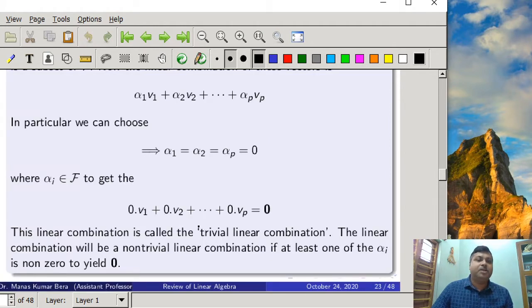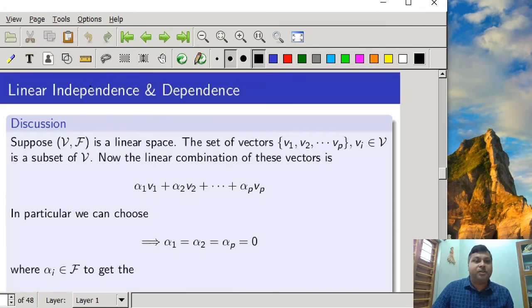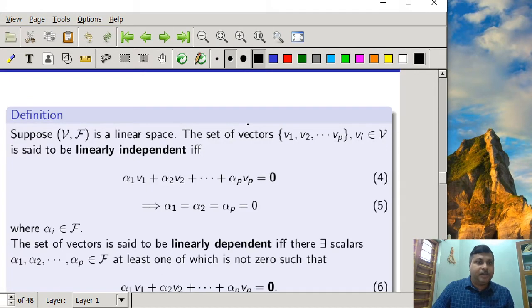This linear combination is called the trivial linear combination. The linear combination is a non-trivial linear combination if at least one of the alpha i is non-zero and it yields the zero vector. So if for non-zero alphas this linear combination is equal to the zero vector, then we call it a non-trivial linear combination. With this we have the definitions of a linearly independent set of vectors and a linearly dependent set of vectors. So let us define them now.